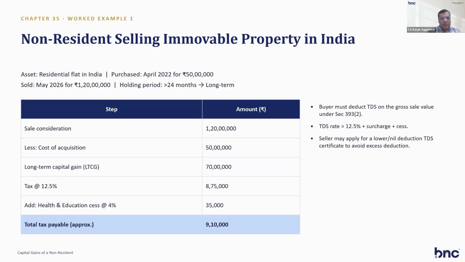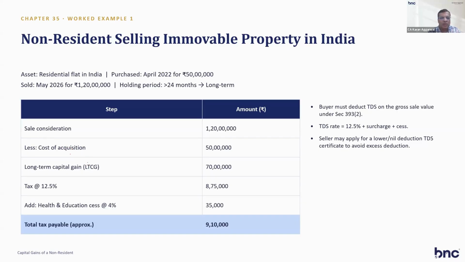This non-resident concept of selling of immovable property, because we get many cases in India where the non-resident have property in India and they want to sell the property and take the money outside India. So we can apply for lower certificate through AO and claim lower tax rate, and then the non-resident can save the amount of tax which may have been deducted if lower certificate has not been obtained.